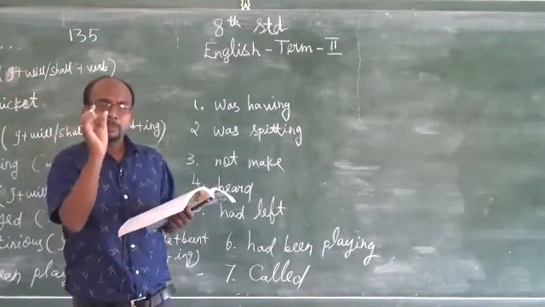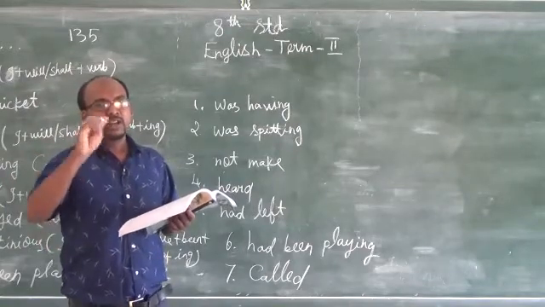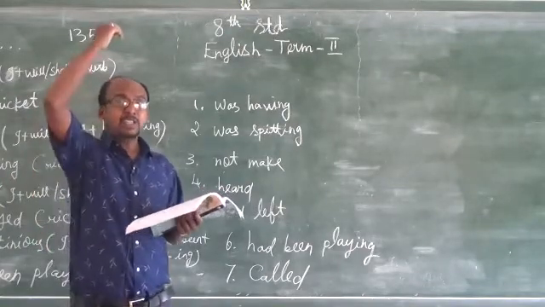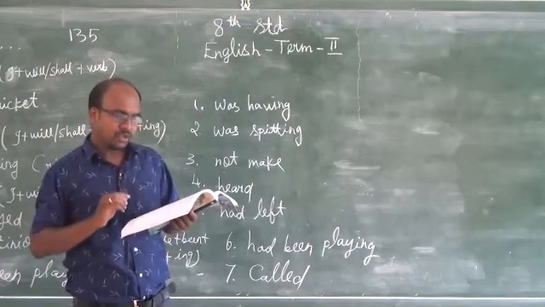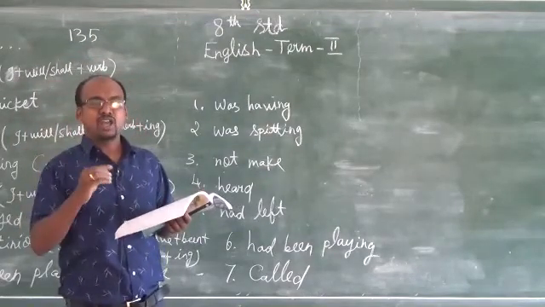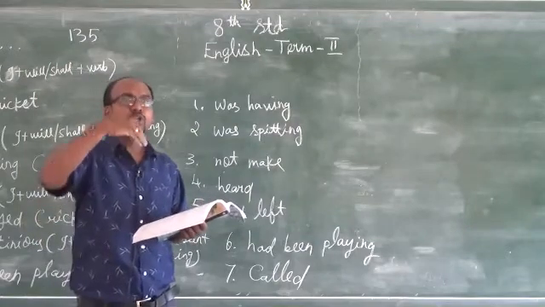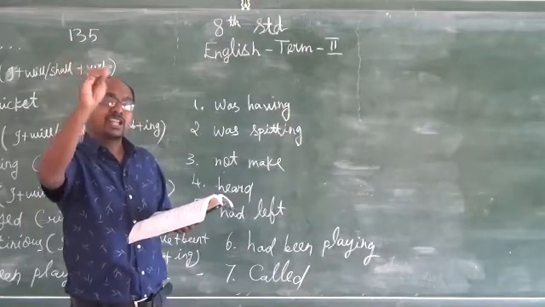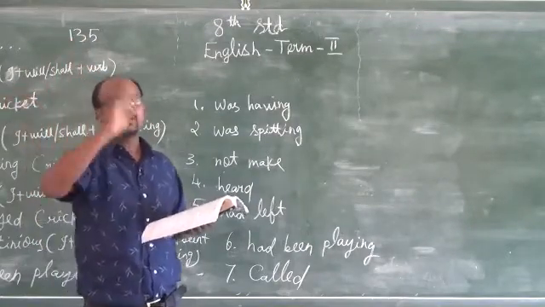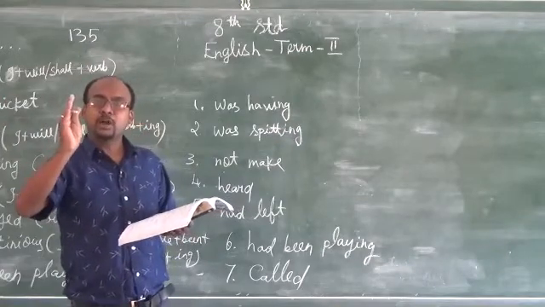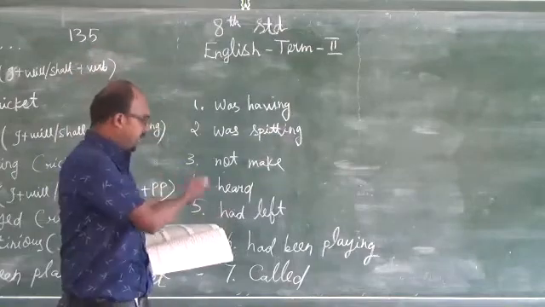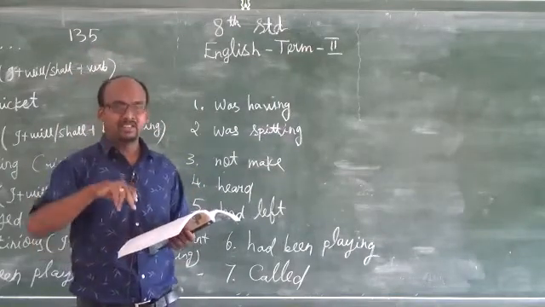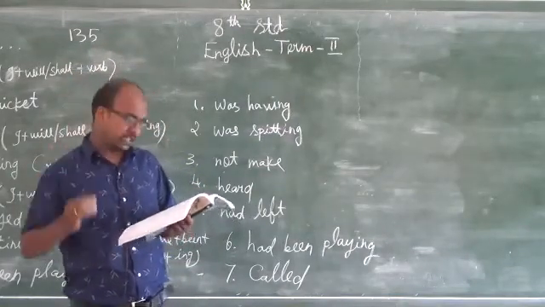Last month means past tense, next month means future. So what will come? Future perfect continuous. I already told you, one action going to complete at a particular time in the future means future perfect continuous. One action completing at a particular time in the past means past perfect continuous. So the eighth one is the future perfect continuous tense.